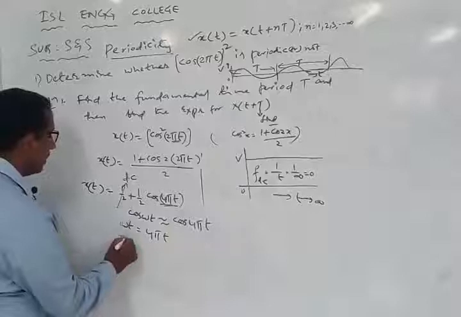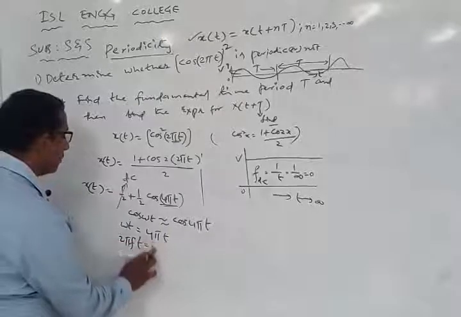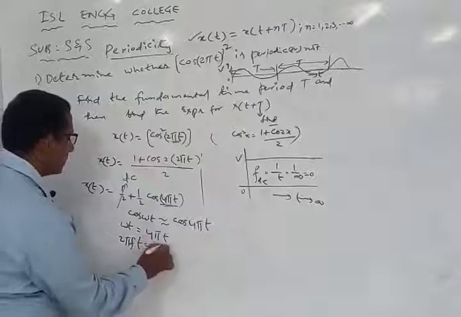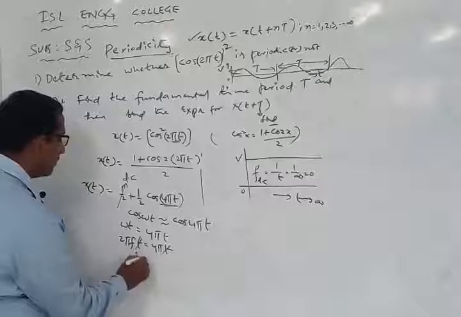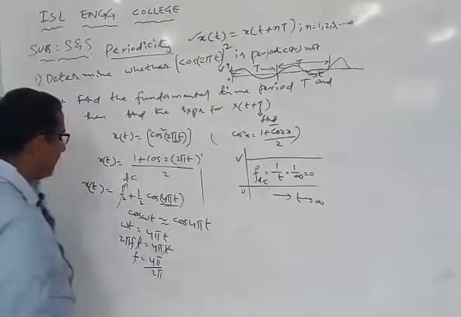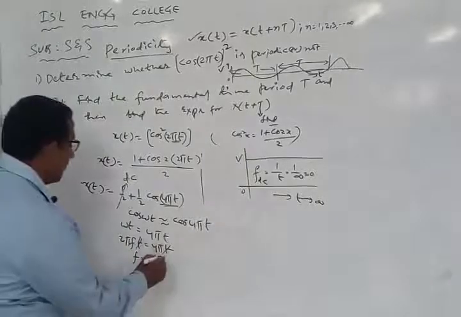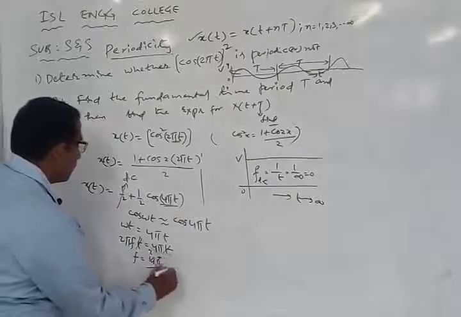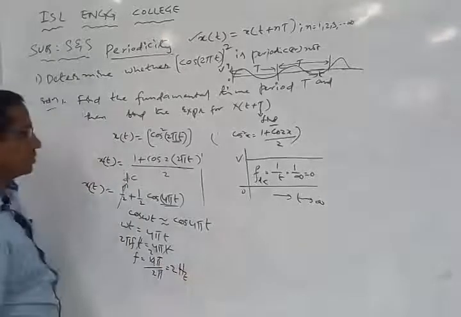Omega is nothing but 2 pi f, so 2 pi f t is equal to 4 pi t. The t will get cancelled. F is equal to 4 pi by 2 pi. The pi will get cancelled, 2 times it will go. So we get frequency is equal to 2 hertz.